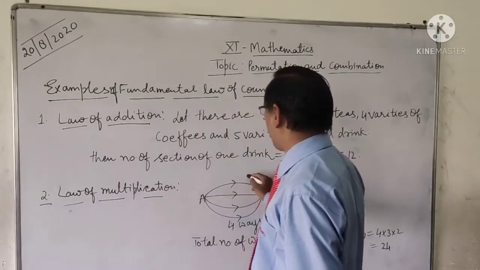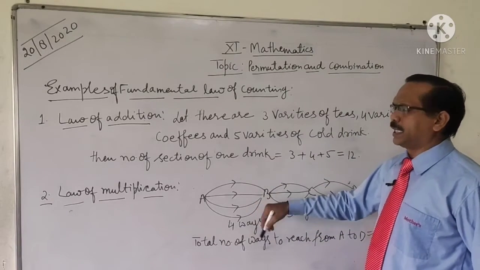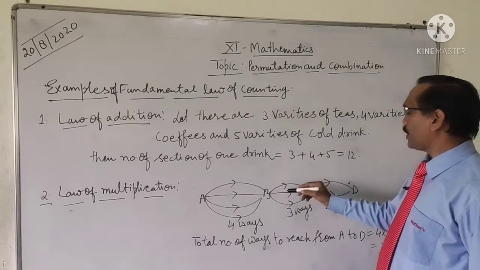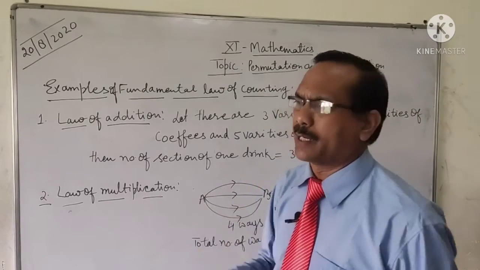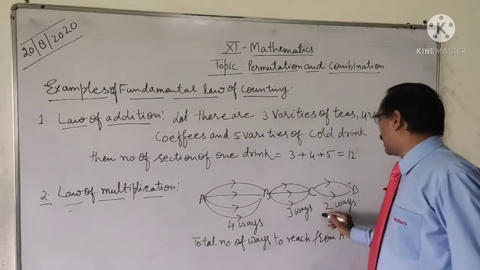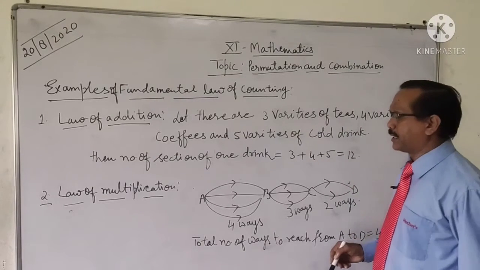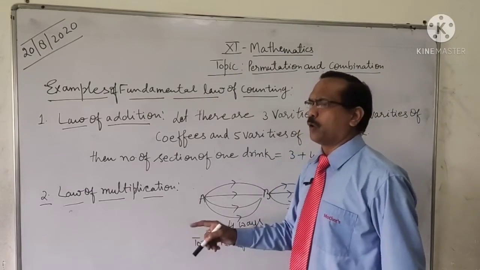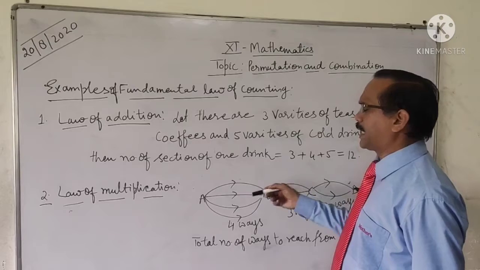Because here all the routes are independent. There are 4 routes from A to B, they are independent. From B to C there are 3 routes, all the routes are independent. There are 2 routes from C to D, they are independent. When the person goes from A to D, he can take any of the routes.